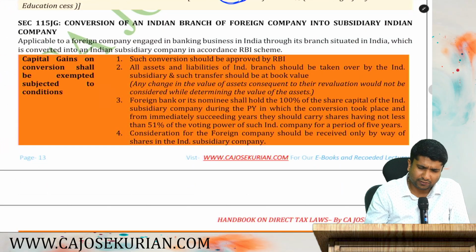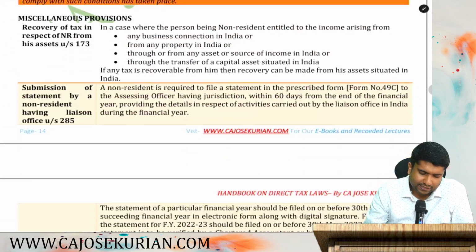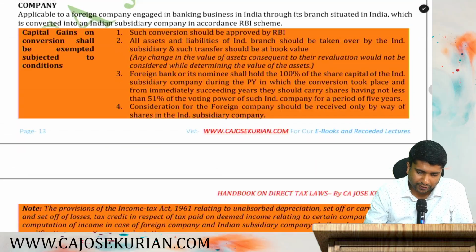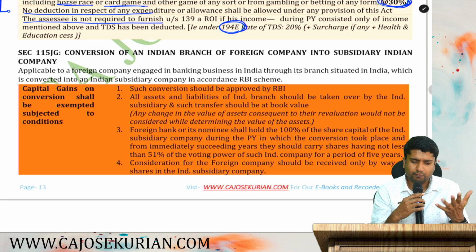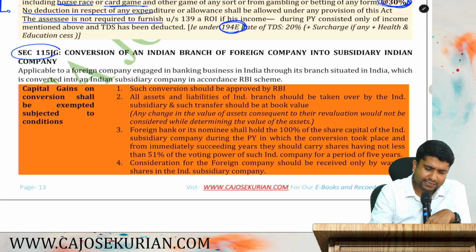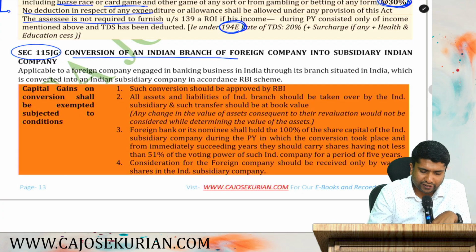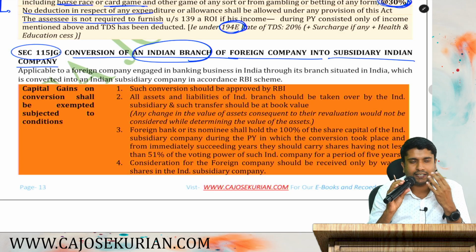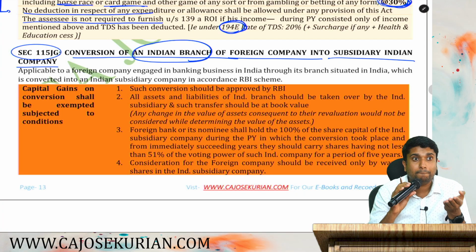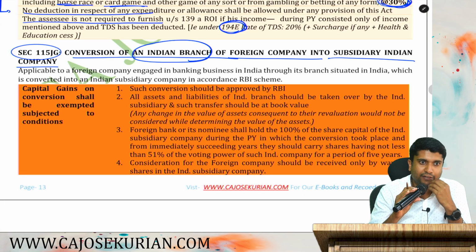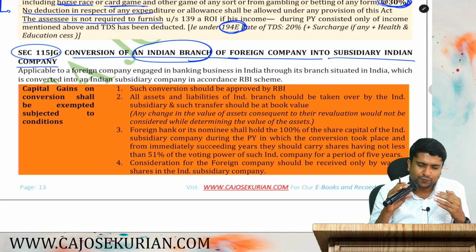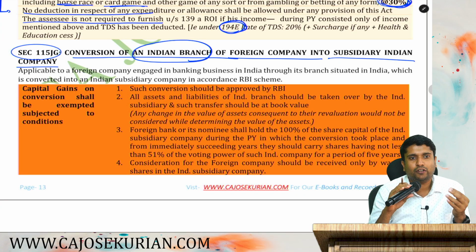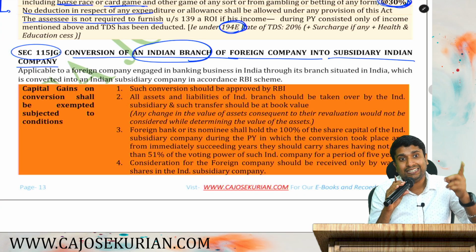Now moving on with the next provision. Next provision is again totally unnecessary for us, but still I'll tell you what exactly is the overall provision. Next is section 115JH, conversion of an Indian branch of a foreign company into a subsidiary company. Say for example, imagine a case where there was a foreign bank's branch in India. In accordance with the RBI scheme, they thought of converting it into an Indian subsidiary.